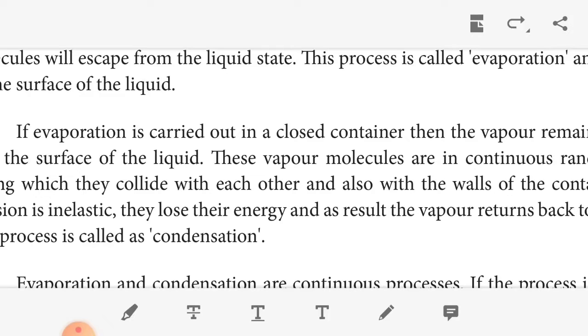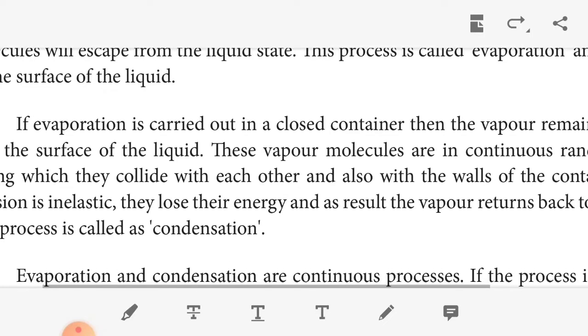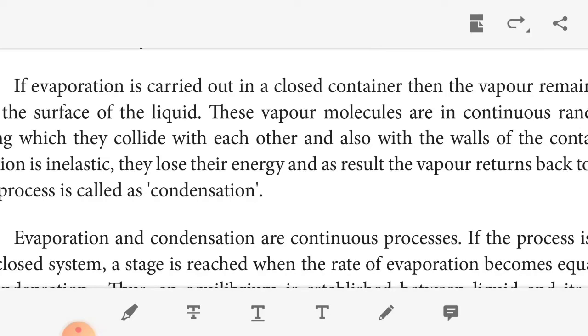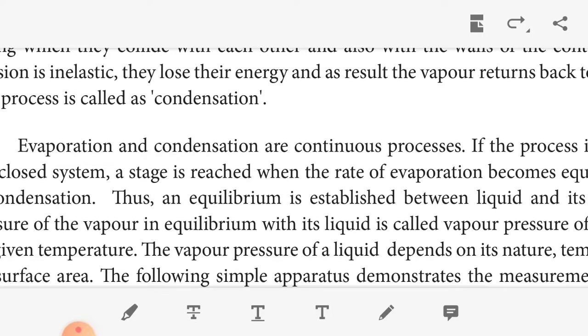So, what is evaporation? When molecules overcome the intermolecular force of attraction, they escape from the liquid state. This process is called evaporation. When the vapor loses energy and returns back to the liquid state, it is called condensation. Evaporation and condensation are continuous processes in a closed system. A stage is reached where the rate of evaporation becomes equal to the rate of condensation, so there is an equilibrium between the liquid and its vapor.